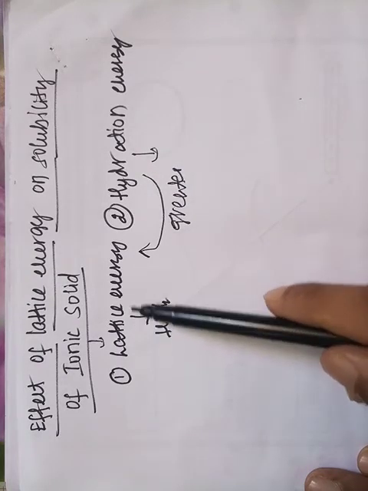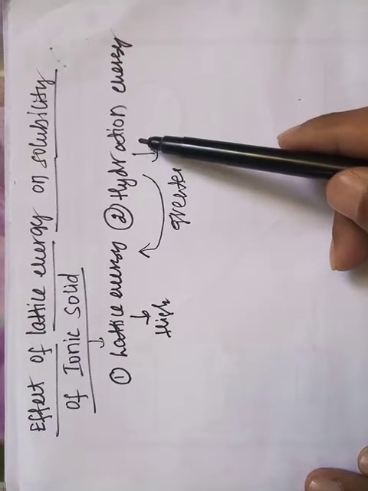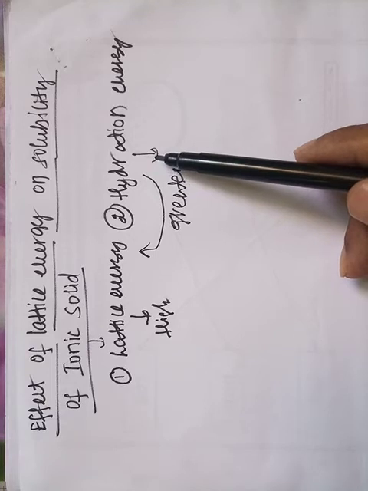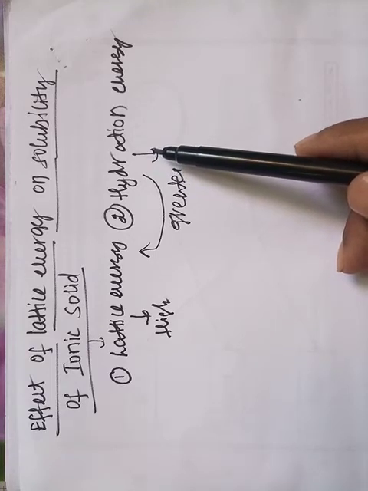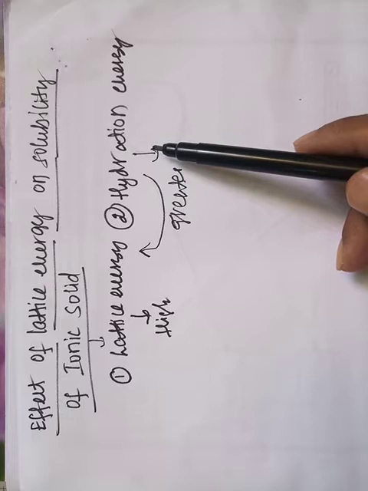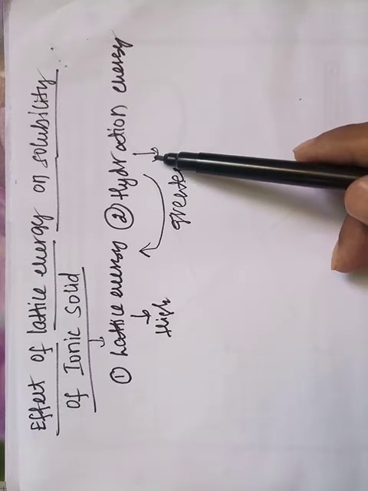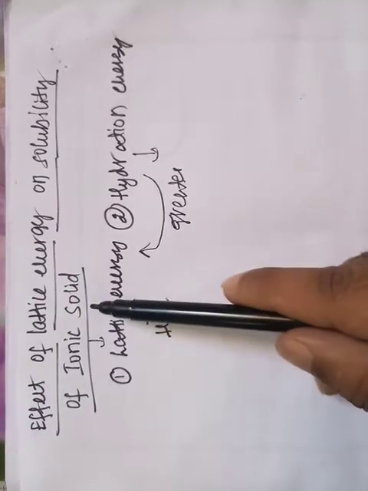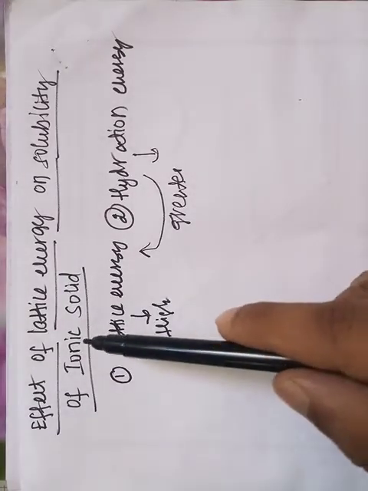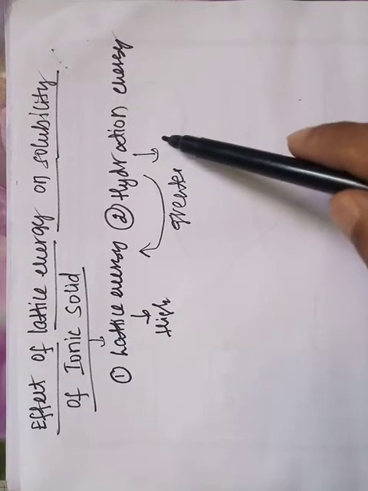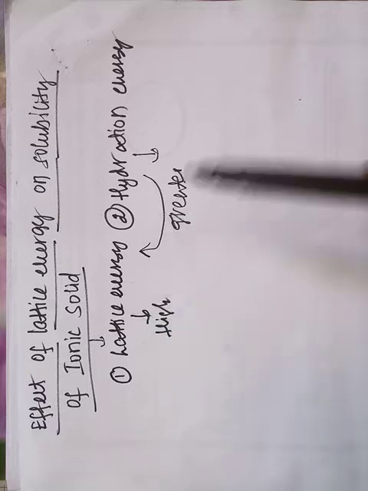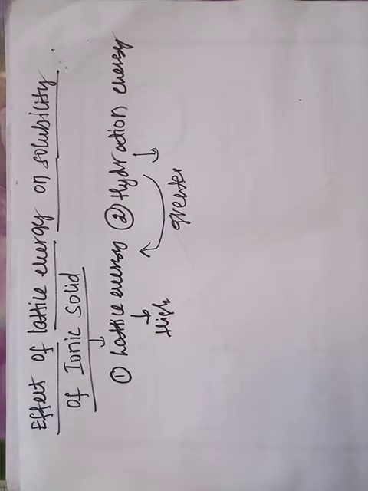Hydration energy is the amount of energy released when the ions are formed by the dissociation of an ionic solid. This lattice energy is usually high in the case of ionic solids. Therefore, for an ionic solid to become soluble, the hydration energy should be greater than the lattice energy. Then only the ionic solid becomes soluble in water, a polar solvent.